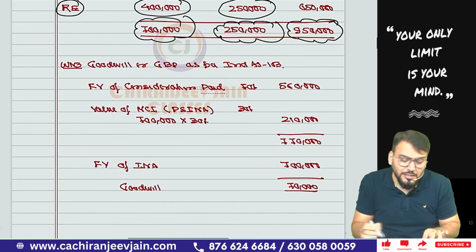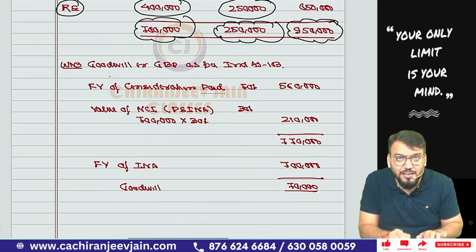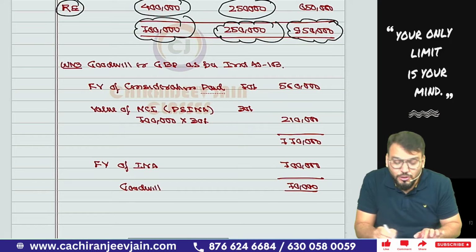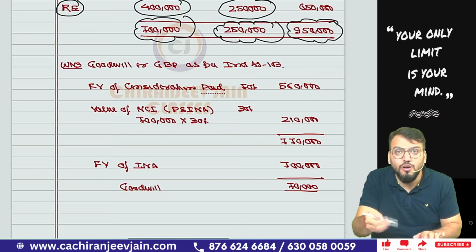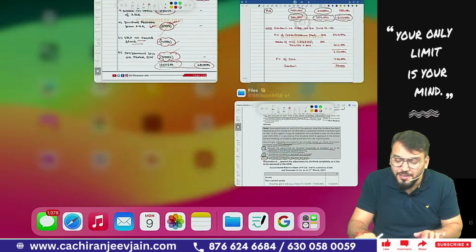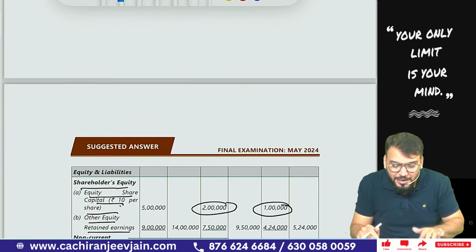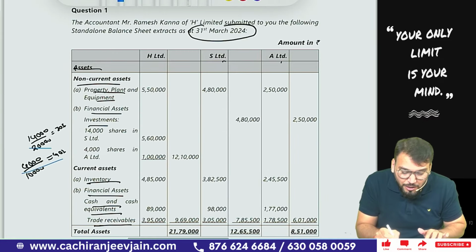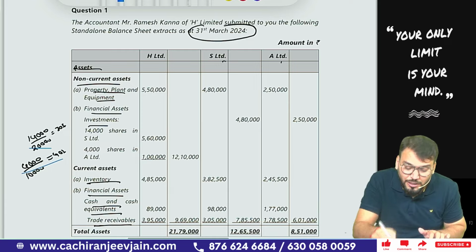Chalega? Yes, sir. Now we'll come to working note number 3. We'll calculate goodwill or gain on bargain purchase as per Ind AS 103. So we'll find out the fair value of consideration paid. How much they have paid for 70% is given in the question only. So 70% they have acquired at what amount? Check karo. They have acquired at 5,60,000. So this becomes the cost price of investment.